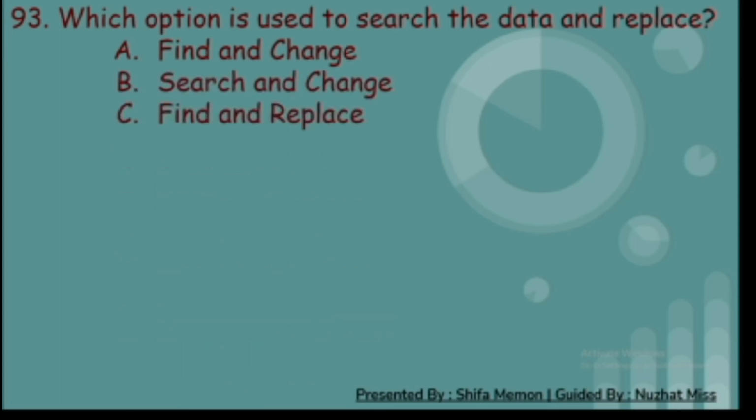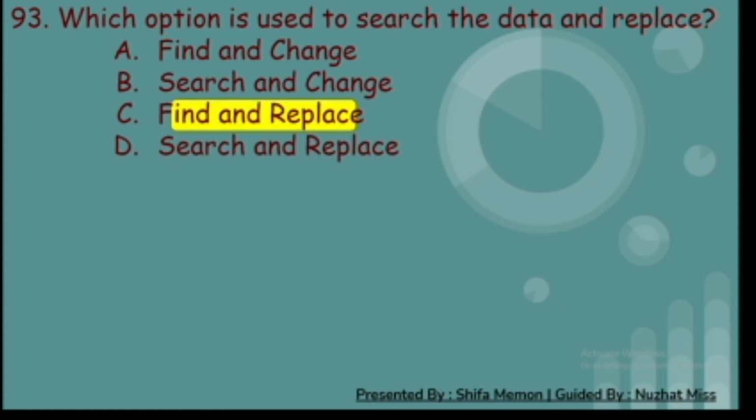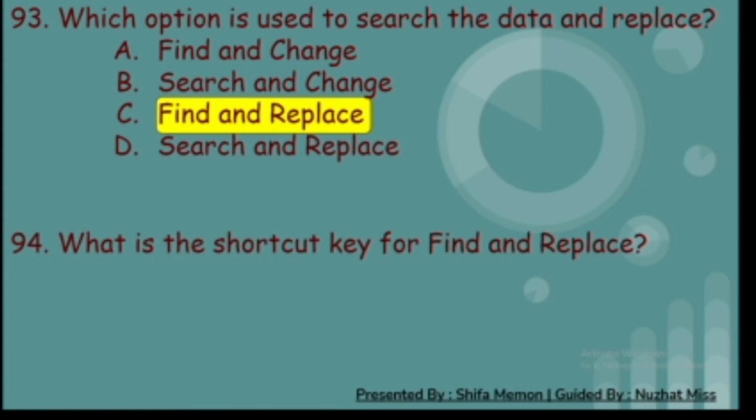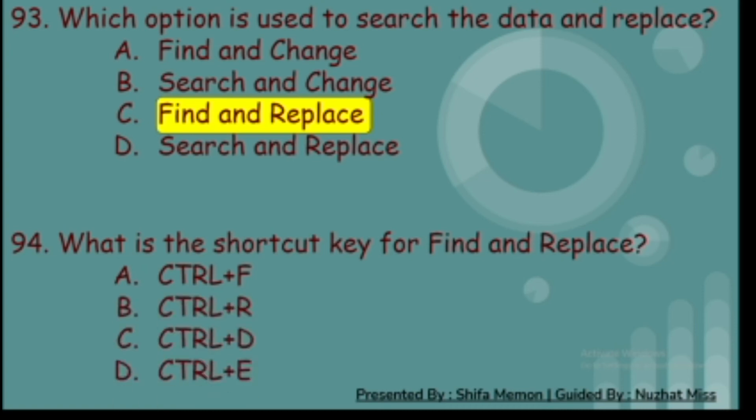93rd. Which option is used to search the data and replace? A. Find and change, B. Search and change, C. Find and replace, and D. Search and replace. And the correct answer is C. Find and replace. 94th. What is the shortcut key for find and replace? A. Control plus F, B. Control plus R, C. Control plus D, and D. Control plus E. And the correct answer is A. Control plus F.